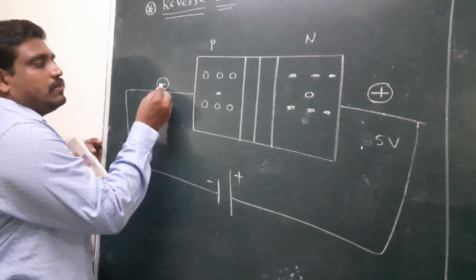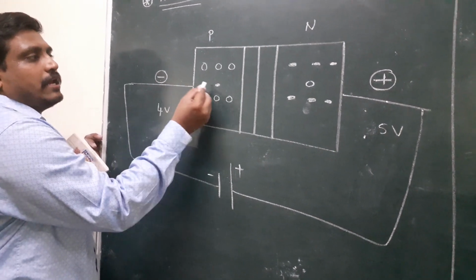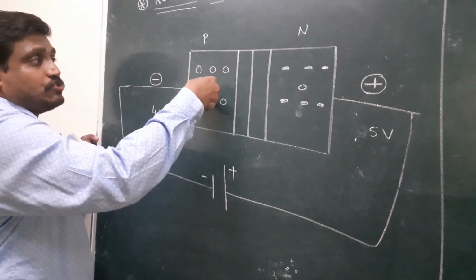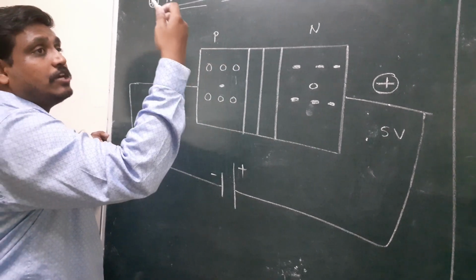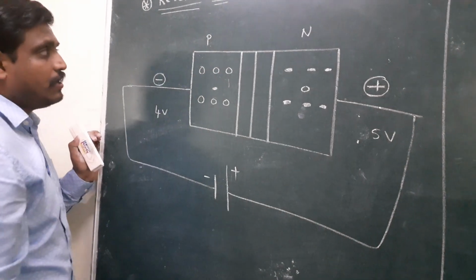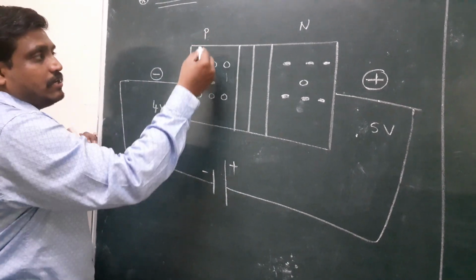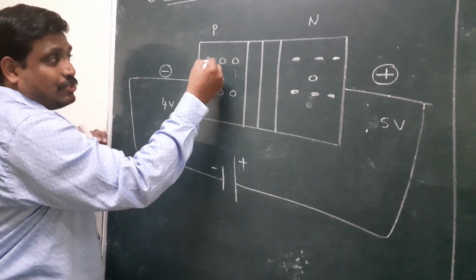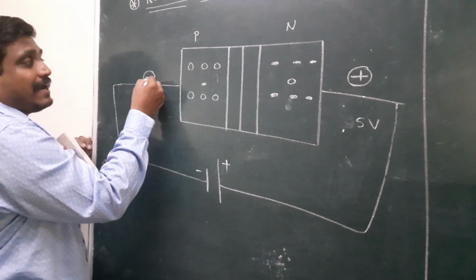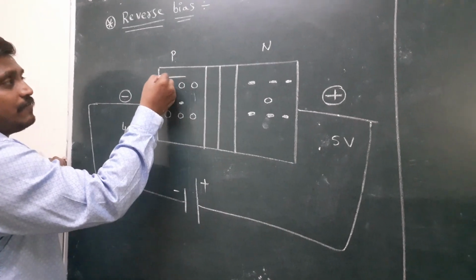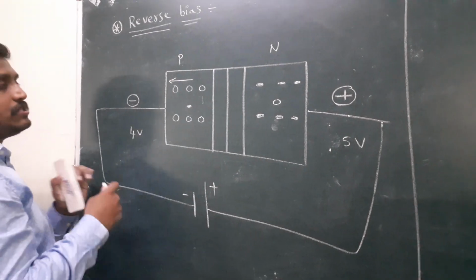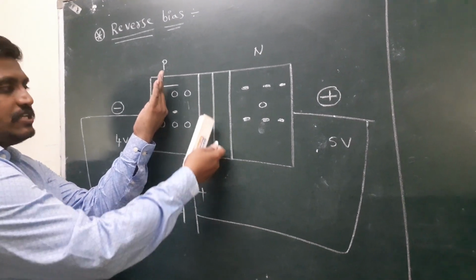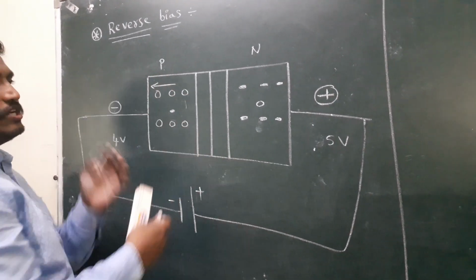Here, the negative terminal repels. First I discuss the majority carriers, because majority means more charges. In the P region, the majority charge carriers are holes. These holes are attracted by the negative terminal of the battery. That means all holes move away from the junction. This is the junction, away from the junction.